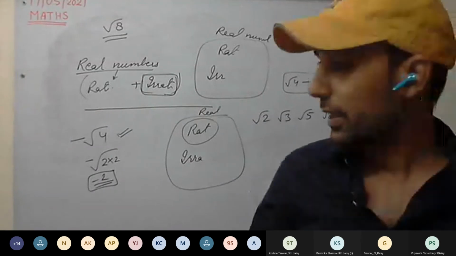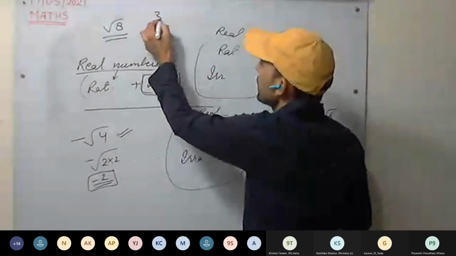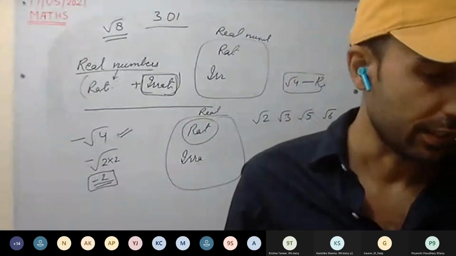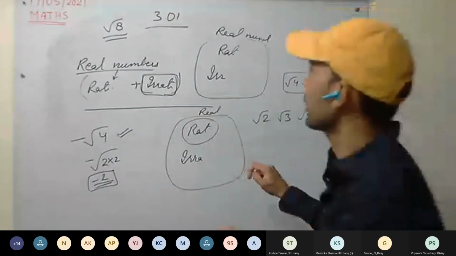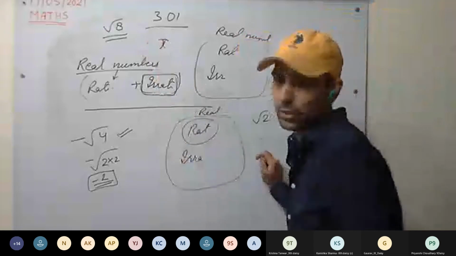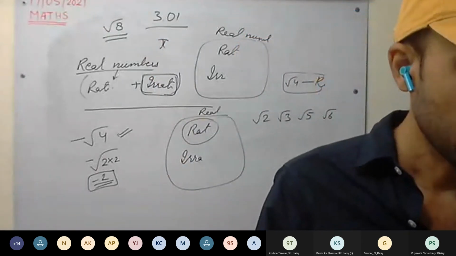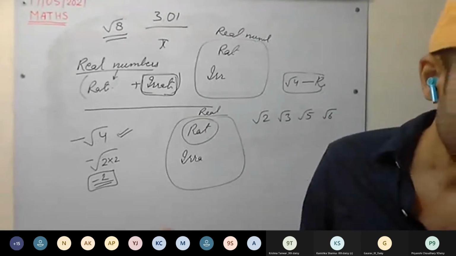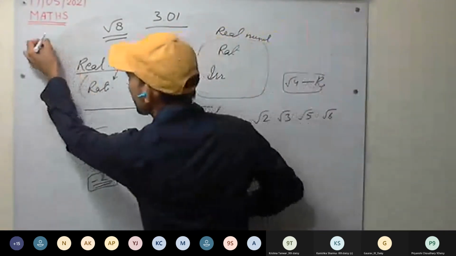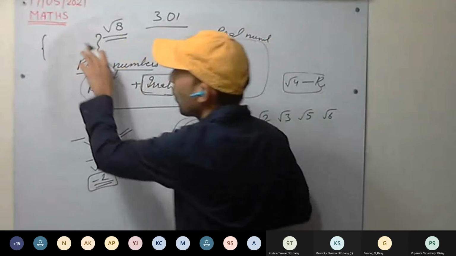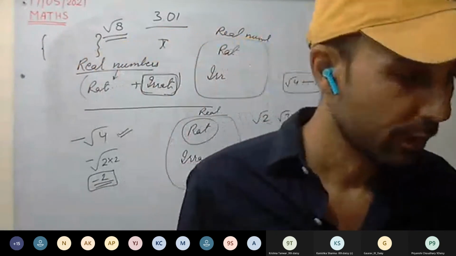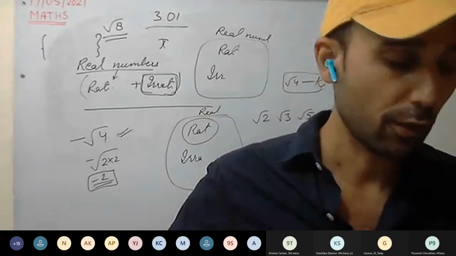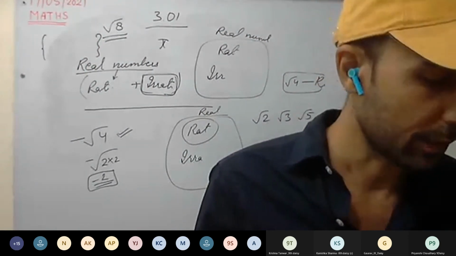3.01. You can see it is terminating. The decimal is terminating. So it's rational. Pi we have already discussed. Pi is irrational. 8.47, it's rational. So set of rational numbers, you will make a set and you will write all the numbers except √8 and pi. √8 and pi we have to omit. This is clear.